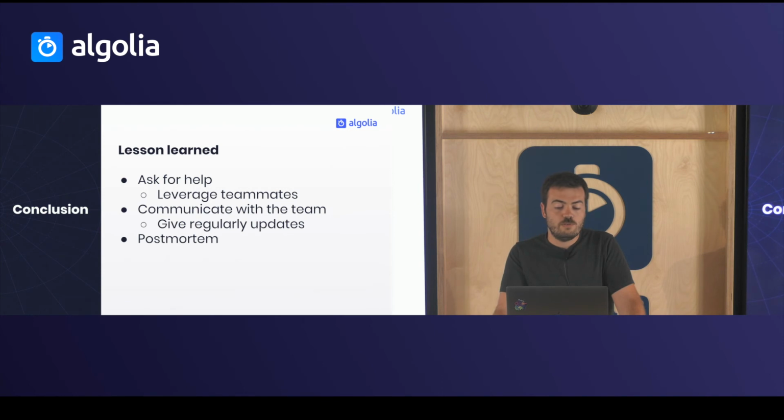Then the second thing to do is to communicate with the team, because while you have the server broken on one side, you have the support requests coming in on the other side. I was not able to duplicate myself to do both at the same time. So the first thing I did was to ask other colleagues to answer those support tickets while I was fixing it. And an important thing to do is to regularly give updates, because they are in front of their computer, it doesn't work, and so they want to know what is happening.